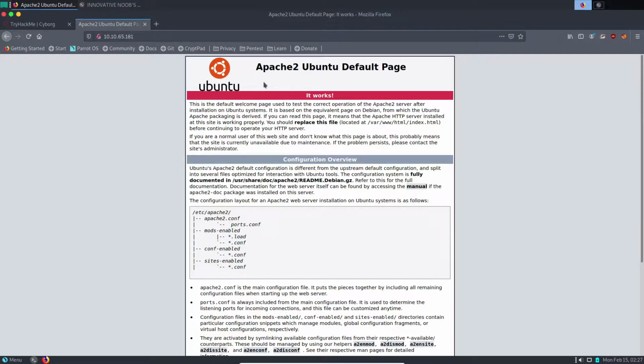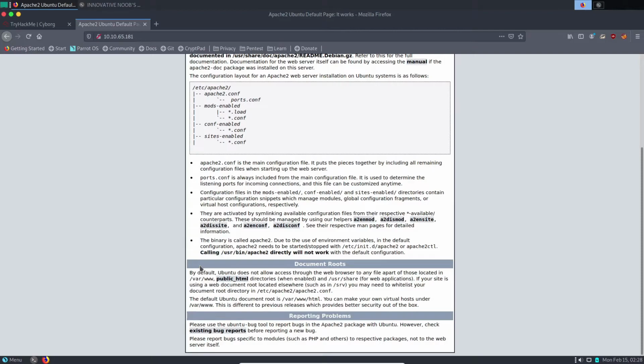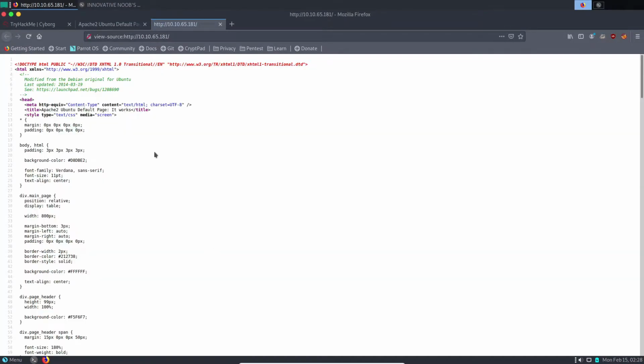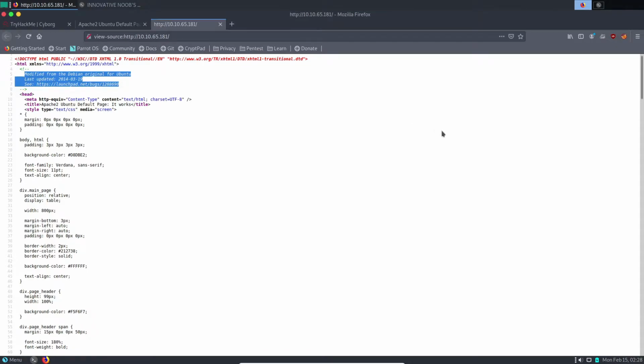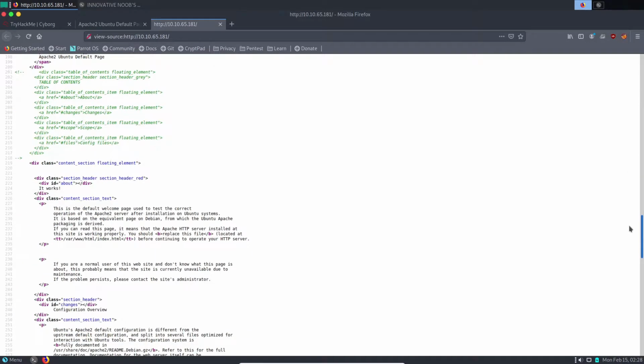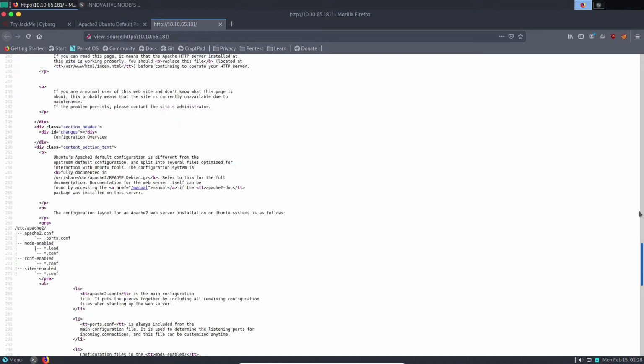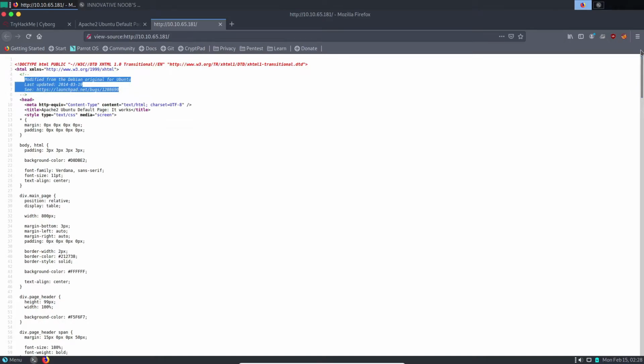Okay, so there is a default Ubuntu web page. Nothing interesting here. If I check the source code, there is some comment. If we go down, okay, nothing interesting is there, but this is a little interesting: modified from the Debian original for Ubuntu. And we have a link here. If we go to the link, let's see.